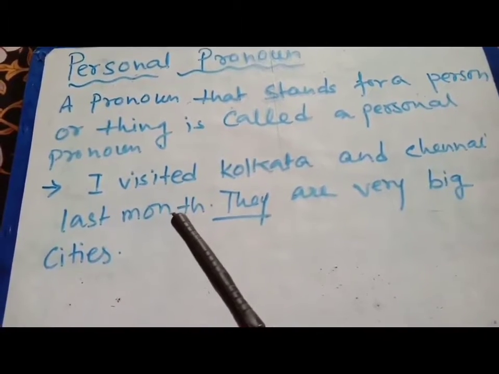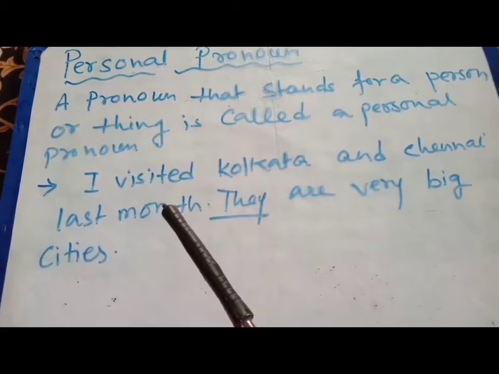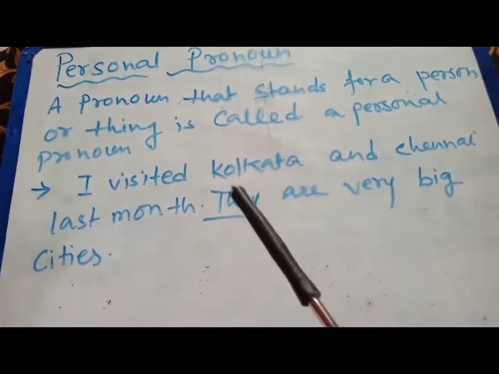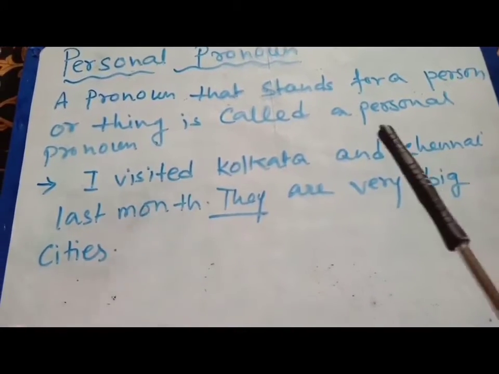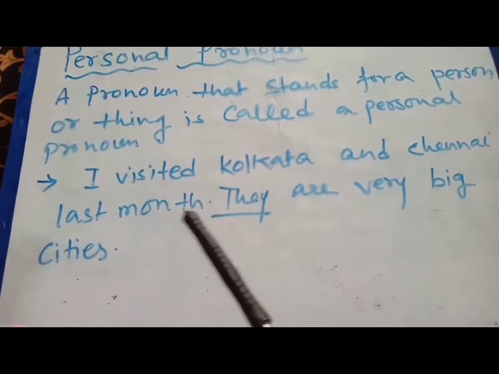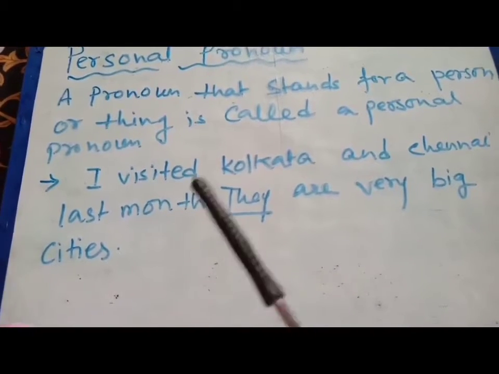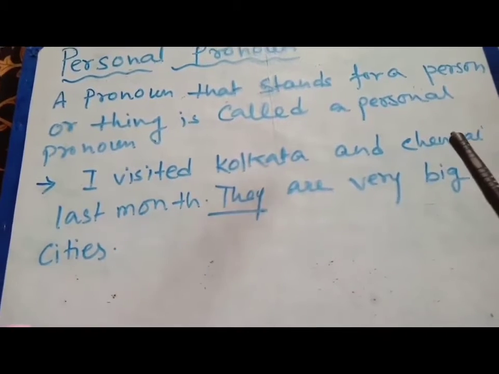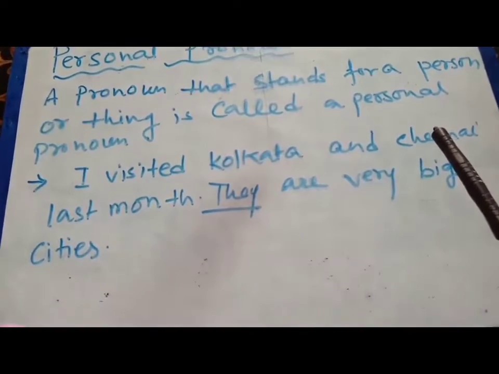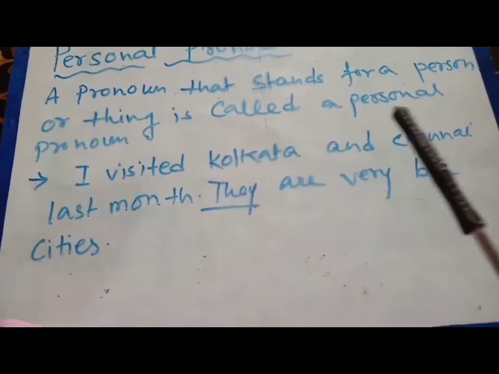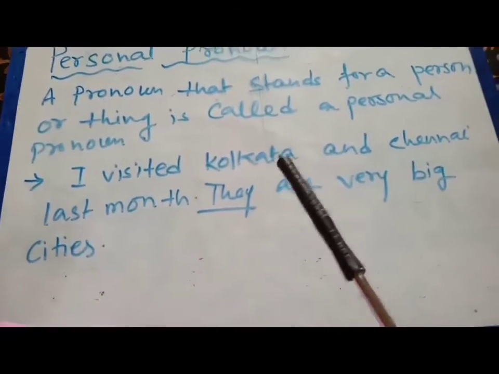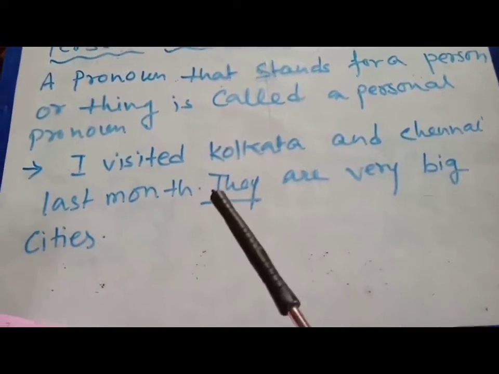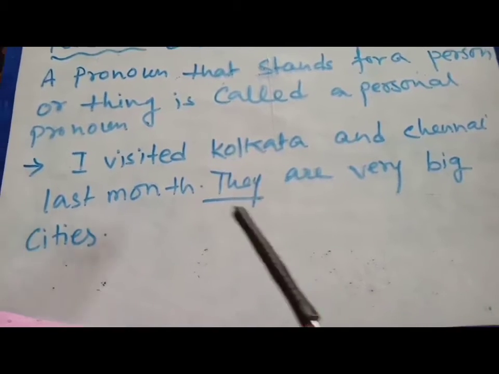So where are the nouns or naming words? The naming words are Kolkata, Chennai, okay, and month is also a naming word. But here you can see Kolkata and Chennai are the names of places, the names of cities. So instead of Kolkata and Chennai, we can write they.